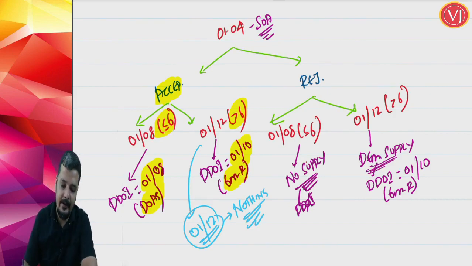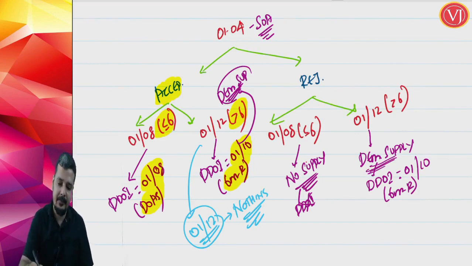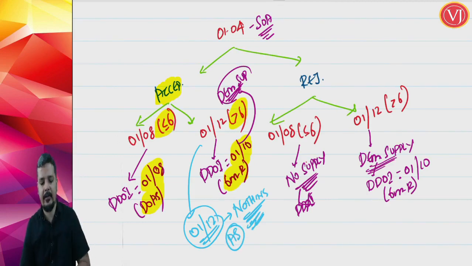So friends, again understand that if nothing is happening within 6 months, this also was a scenario of deemed supply. Only thing is, it was treated as supply on 1st of October itself. On 1st of December, when actual supply is happening, nothing will happen, because already the invoice is raised.